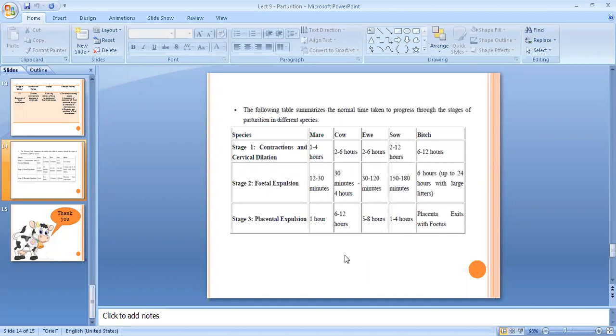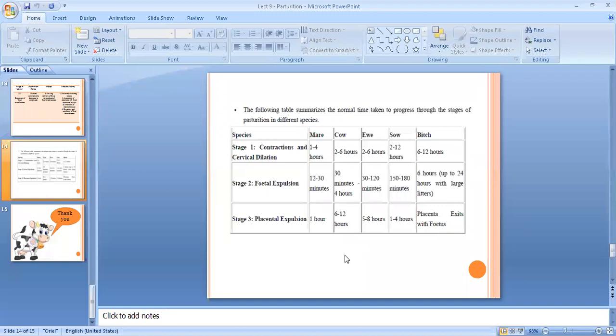The third stage of labor, which is placental expulsion, takes almost 1 hour in case of mare, 6 to 12 hours in case of cow, 5 to 8 hours in case of ewe, 1 to 4 hours in case of sow, and in case of bitches, the placenta comes out along with the individual fetuses.